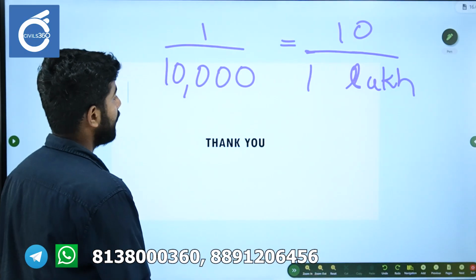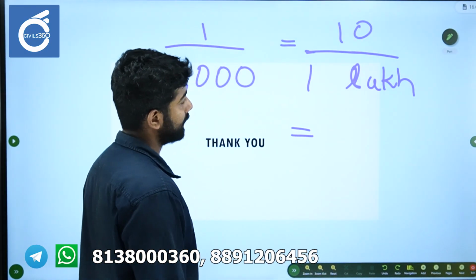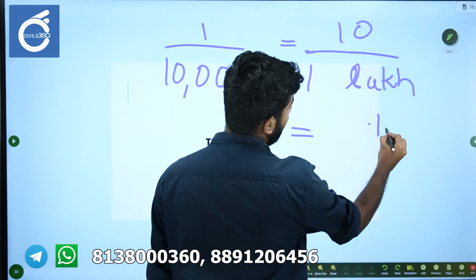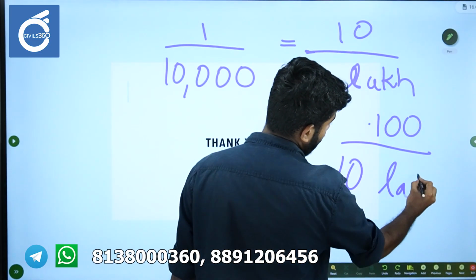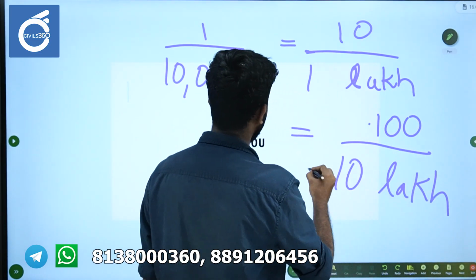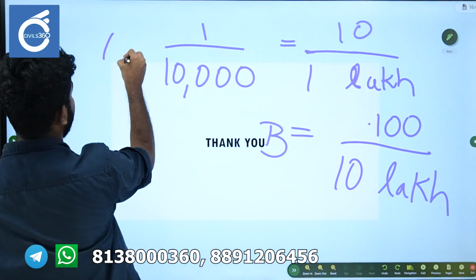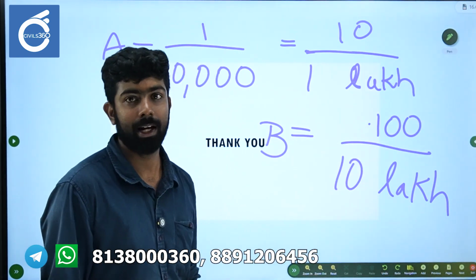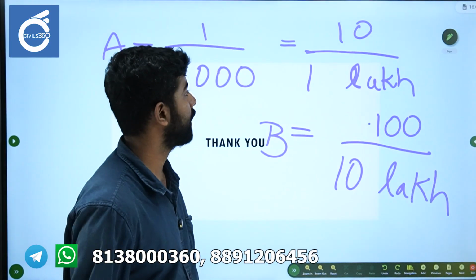Say you had another state, B, with 100 seats and 10 lakh population, at the time of 1977 and that period.